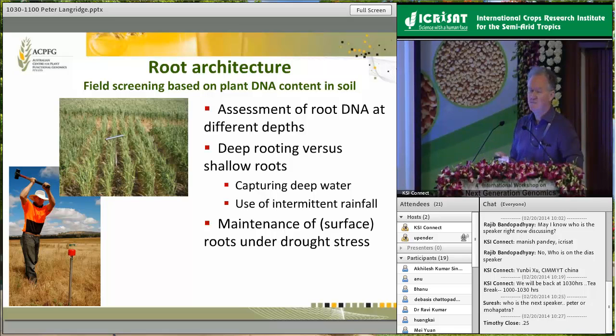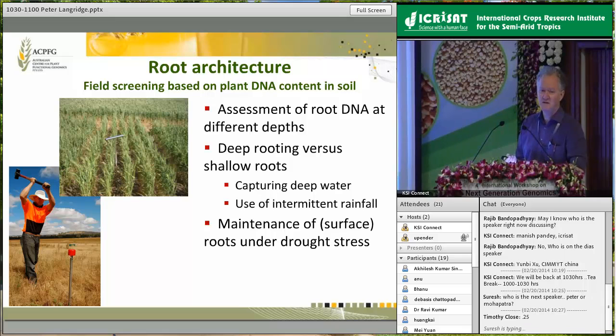And the first of these is really based upon using DNA, again a genomics platform, to try and work out where the roots are in field trials. So the system is basically, within a field trial, we take soil cores. From the soil cores, we extract the total DNA, and then we quantify the amount of root DNA that's present at different depths down within those cores. This is a technique that was developed by Chunyuan Huang.